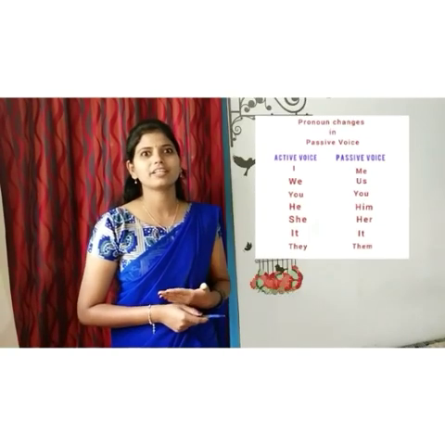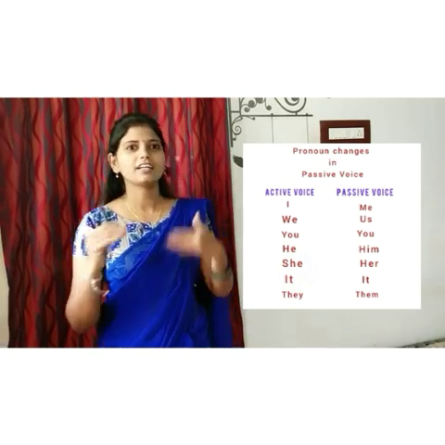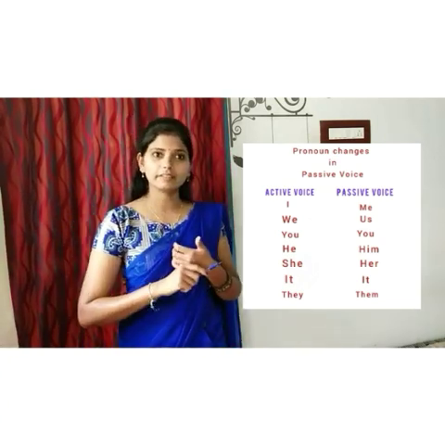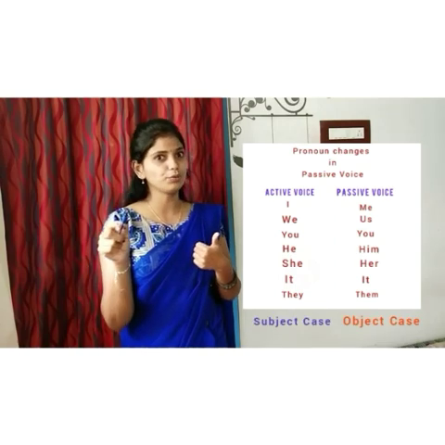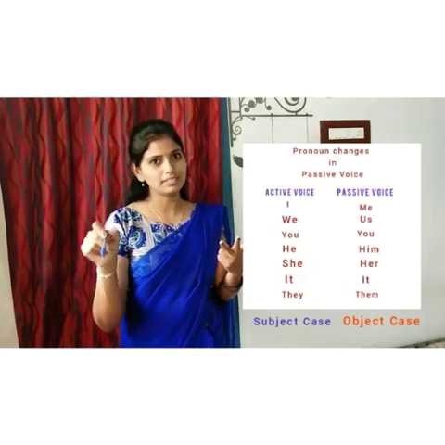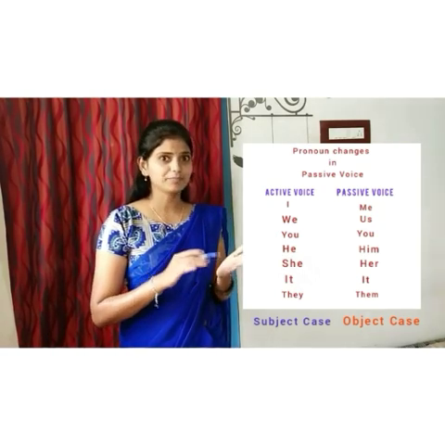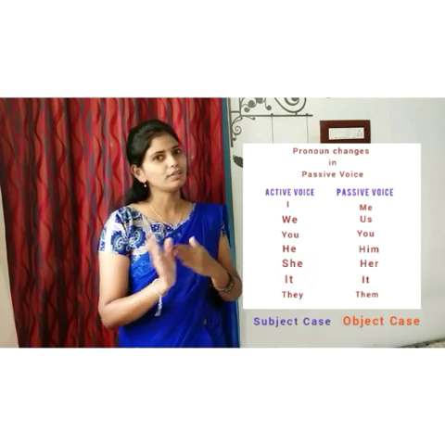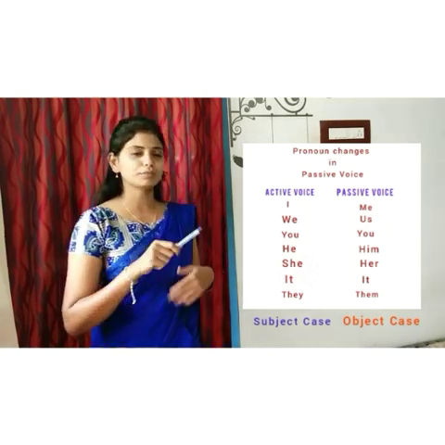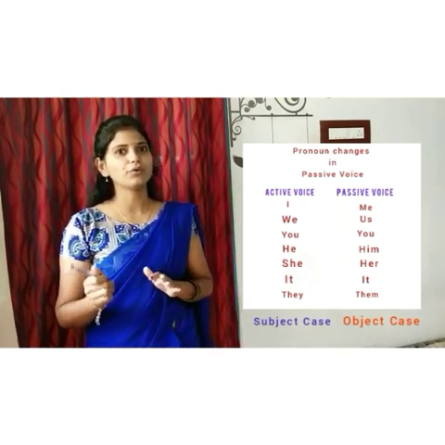The fifth technique is that pronouns should be changed in a passive voice. And what are the pronouns? I, we, you, he, she, it and they. These are all the pronouns. Here, I should be changed into me, we into us, you as it is, you, he into him, she into her, they into them, it as it is, it. See, pronouns should be changed in the passive voice. This is the fifth technique to follow.